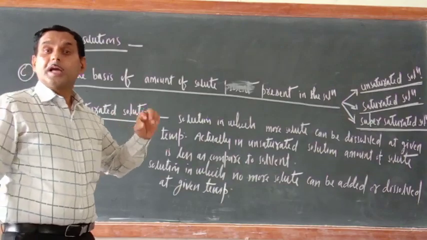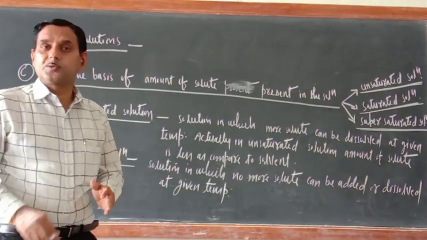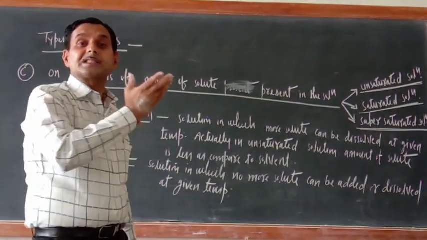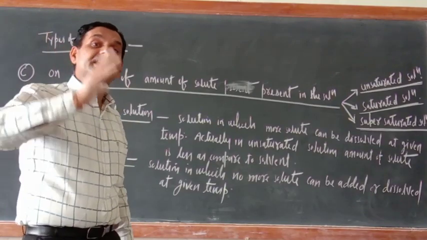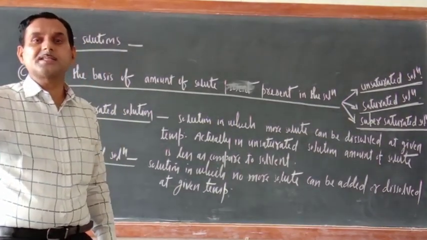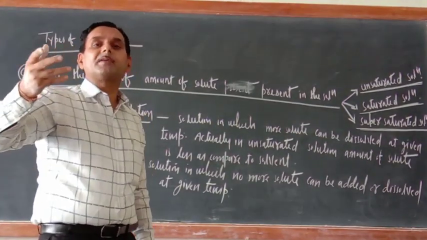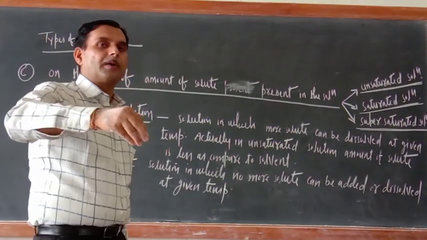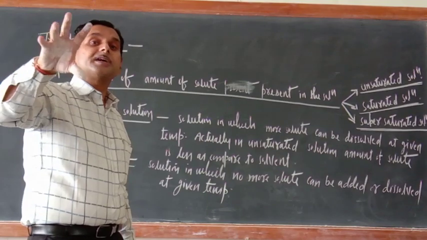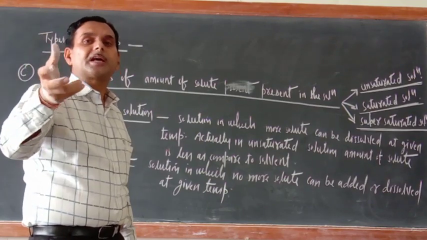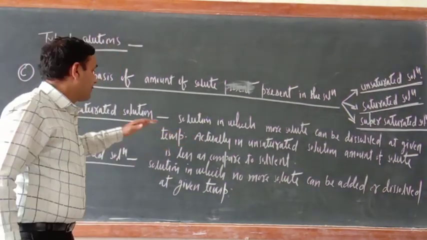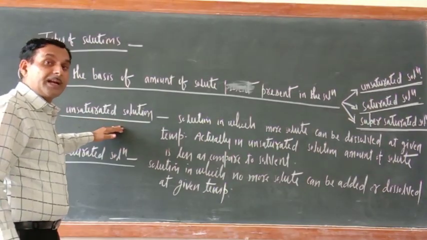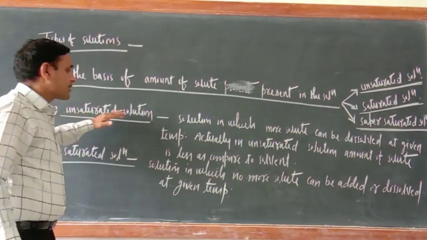So in case of unsaturated solution, the interparticle spaces present in the solvent particles are unoccupied by added solute. Whatever amount of solute you have added is not sufficient to occupy all the interparticle spaces. That is why more amount of solute can be added in unsaturated solution.